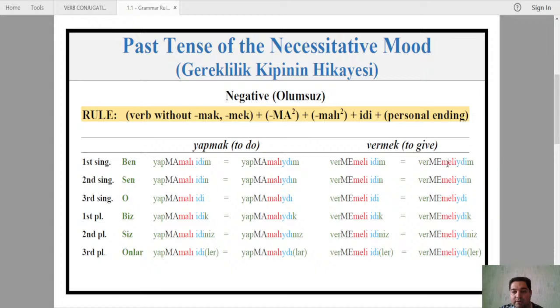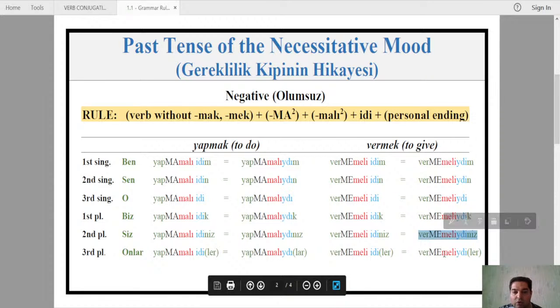For the verb vermek, ben vermemeliydim. I didn't have to give. Sen vermemeliydin. O vermemeliydi. Biz vermemeliydik. Siz vermemeliydiniz, and onlar vermemeliydiler. They didn't have to give. Okay.